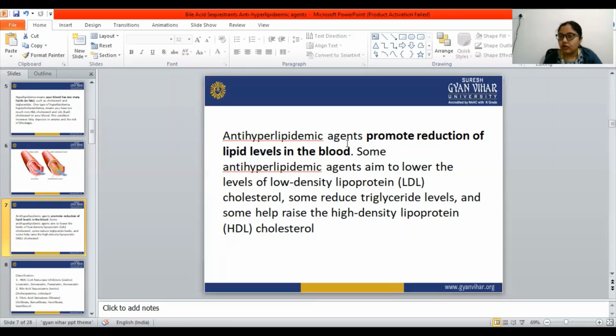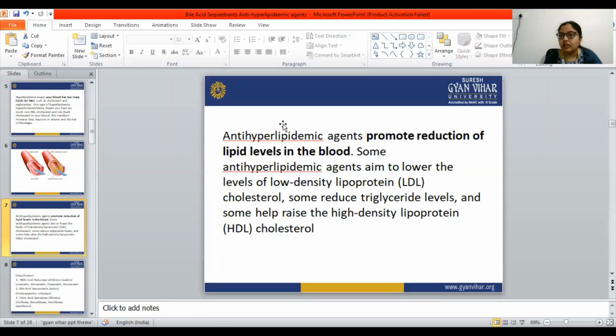So there are lots of anti-hyperlipidemic agents available in the market. In medicinal chemistry, you have to learn the classification of the anti-hyperlipidemic agents, and each and every drug's structure, mechanism of action, and uses. So once again, what is an anti-hyperlipidemic agent?